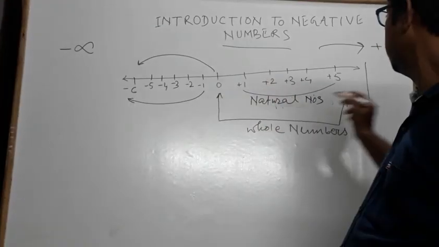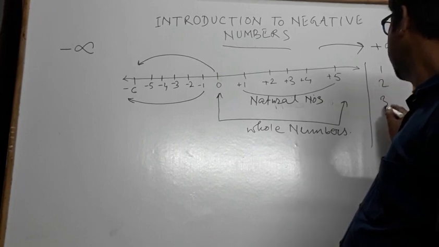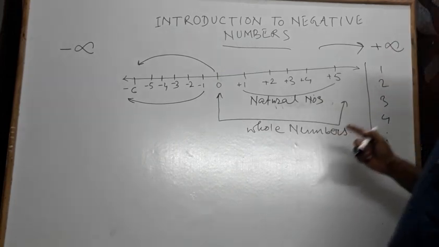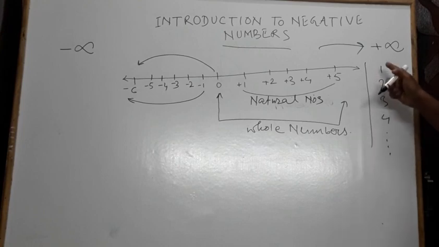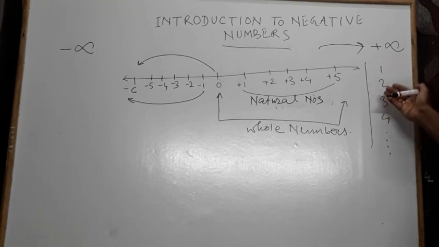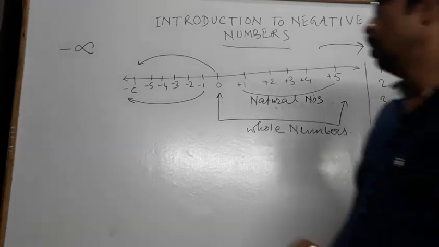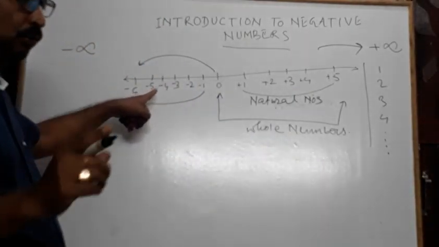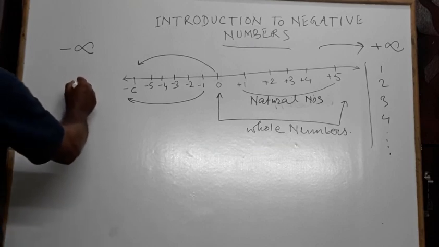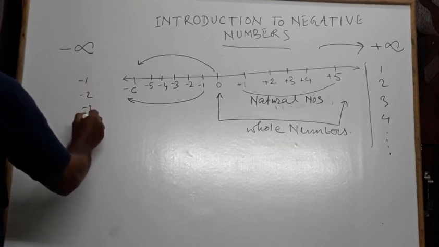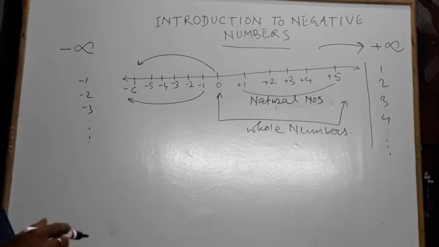Generally we don't write these plus signs when we talk about the natural numbers. So natural numbers are 1, 2, 3, 4 and so on. If you don't write the positive sign, no problem. If the numbers don't have a sign before them, it means the plus sign is there with every number. But when we write negative numbers, we have to write -1, -2, -3 and so on. Only then these are negative numbers.